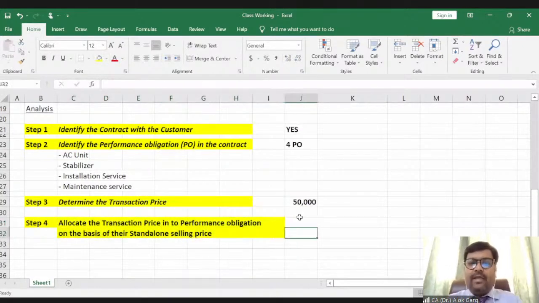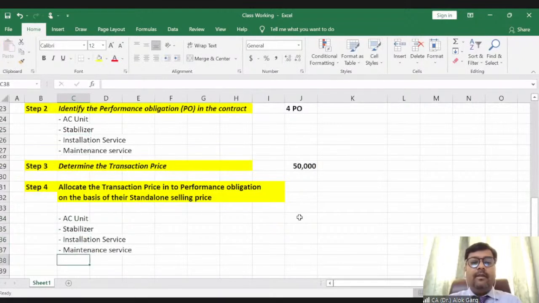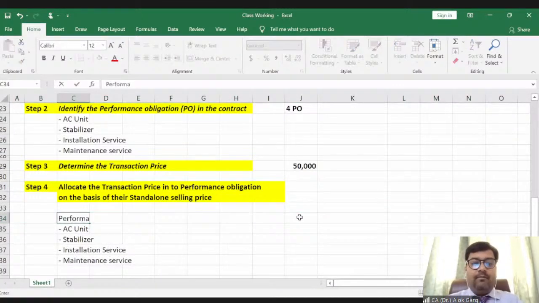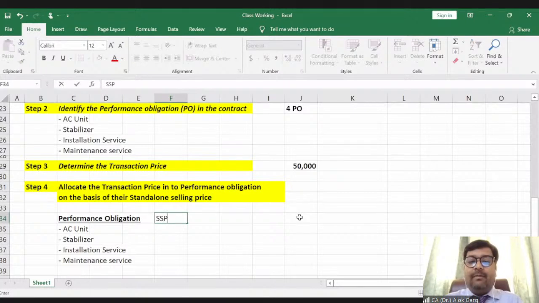And how to allocate? Let me put this example in this way. There are 4 performance obligations, right? I'll write down here the performance obligation, and here I will write down the standalone selling price. I mean to say fair values, okay?